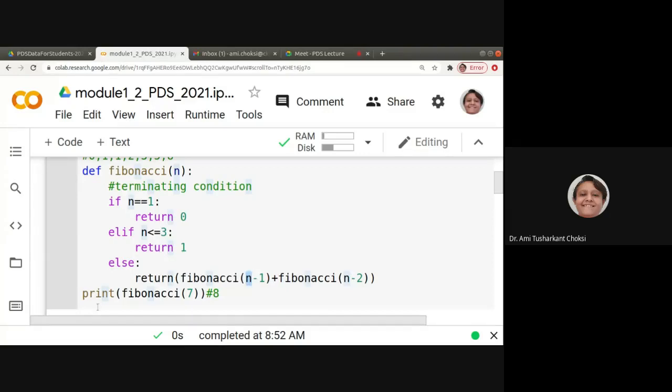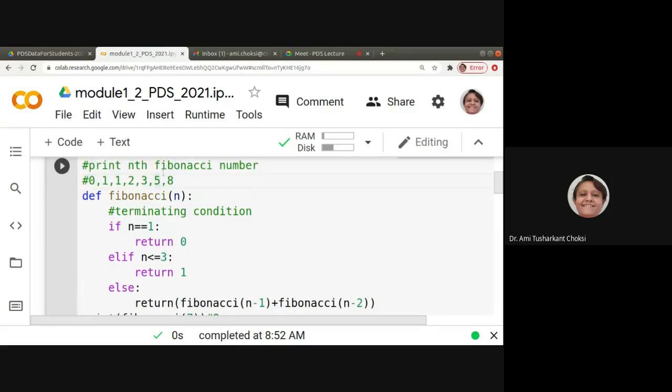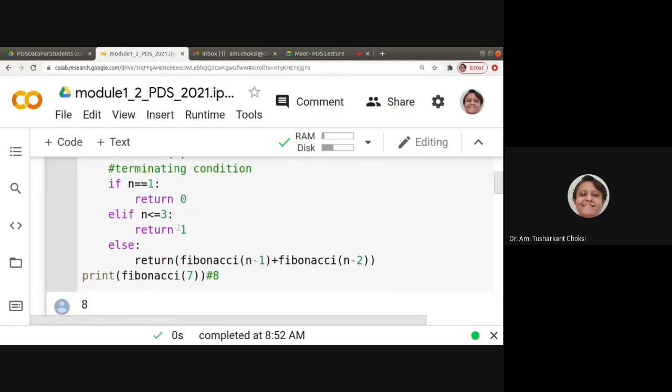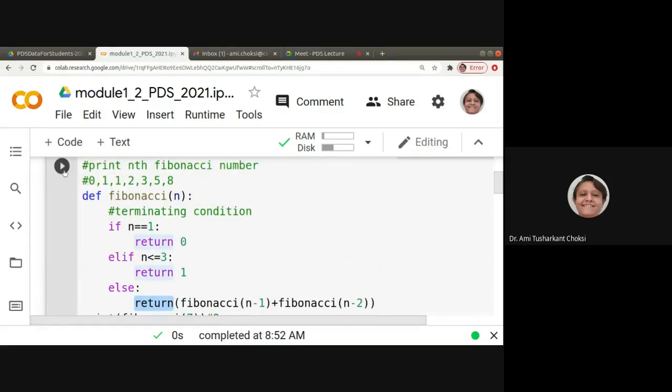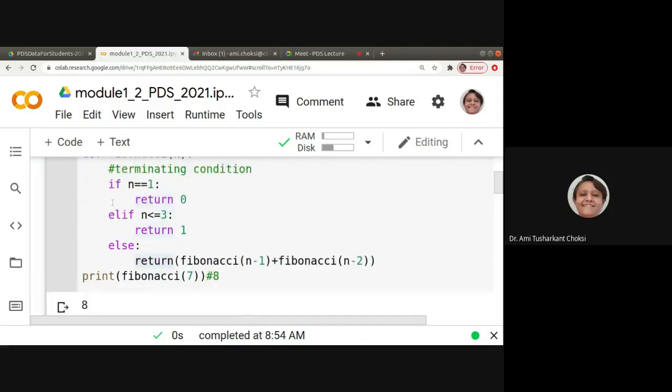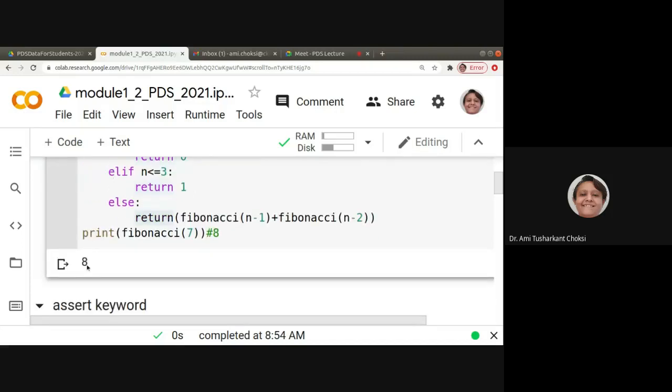Is that the output? No, it is not the output. First of all, we should call the function. So print Fibonacci of 7. It will pass this n, call this function, and then we will get the output. Let us run this. We get the output as 8.